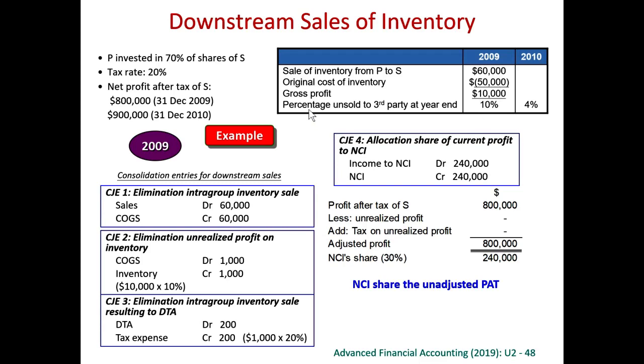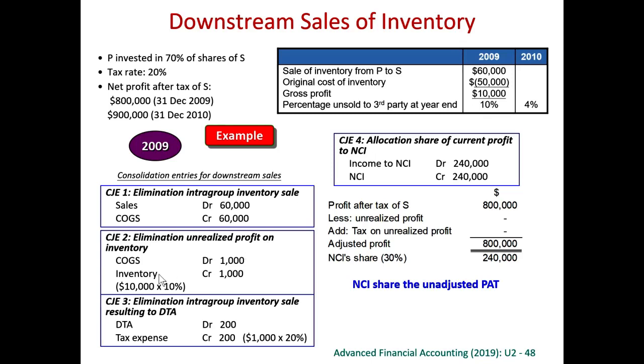However, the question said the percentage unsold to third party at the year end is only 10%. So only 10% of this remains in the closing inventory. So out of the 10,000, only 10% remains.